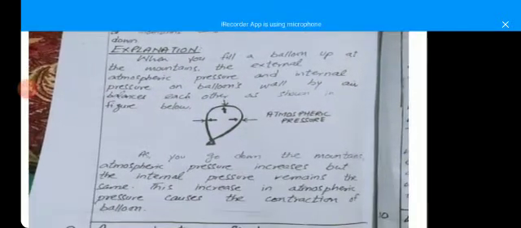Explanation: when you fill a balloon up on the mountain, the external atmospheric pressure and the internal pressure on the balloon walls balance each other, as shown in the figure. Look at that, you put air inside the balloon, and it exerts a pressure on the walls, but the outside atmosphere also exerts a pressure on the wall. So as we go down the mountain, atmospheric pressure increases, but internal pressure remains the same. This increase in atmospheric pressure causes the contraction of the balloon.